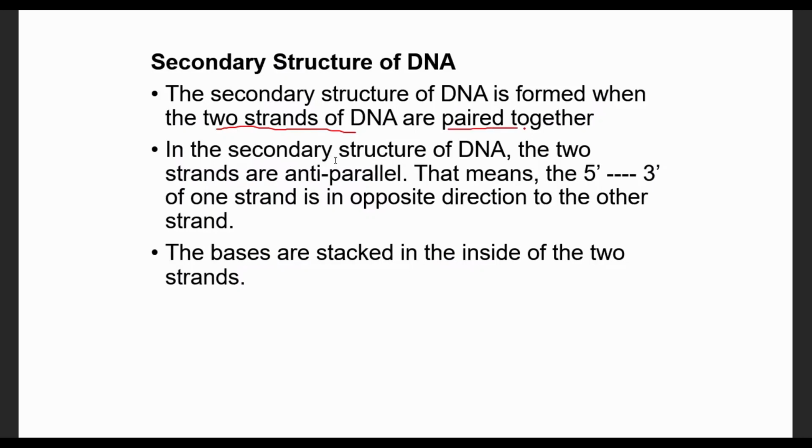Now the pairing of the two strands. The two strands in the secondary structure of DNA are found in opposite directions, that means they are anti-parallel. One strand runs from 5' to 3' direction, and the other strand runs from 3' to 5' direction.